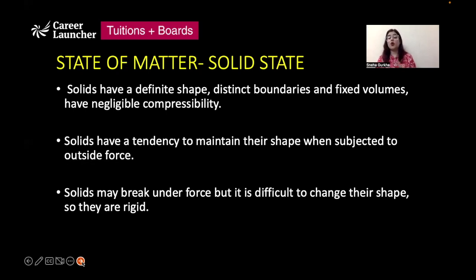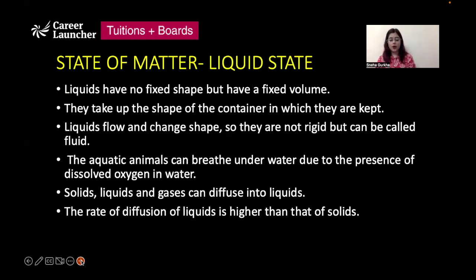So we can say that solids are rigid structures. They do not change their shapes very easily. If we take the example of a rubber band, if we stretch it, for that moment it might change its shape, but as soon as we release the force, it will come back to its original size. It may break if excessive force is applied, but it is difficult to change the shape of a solid.